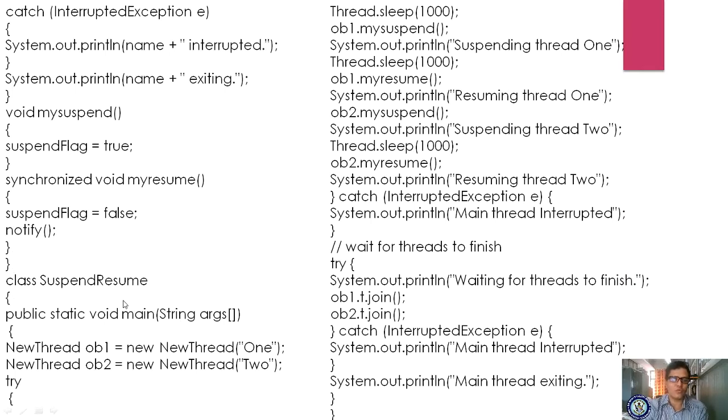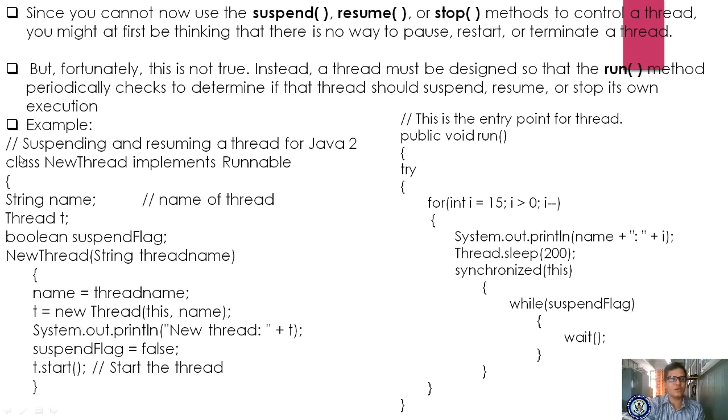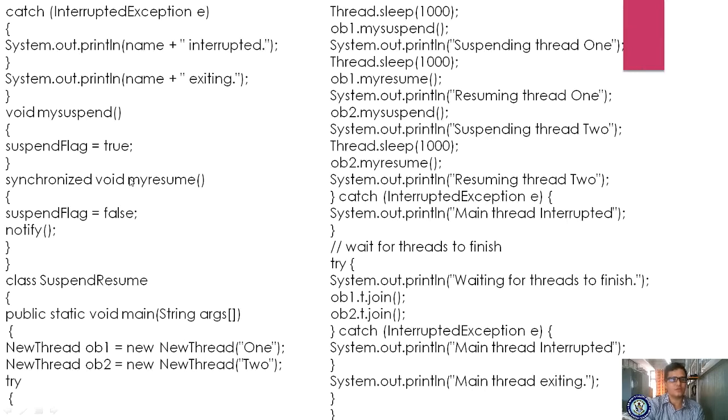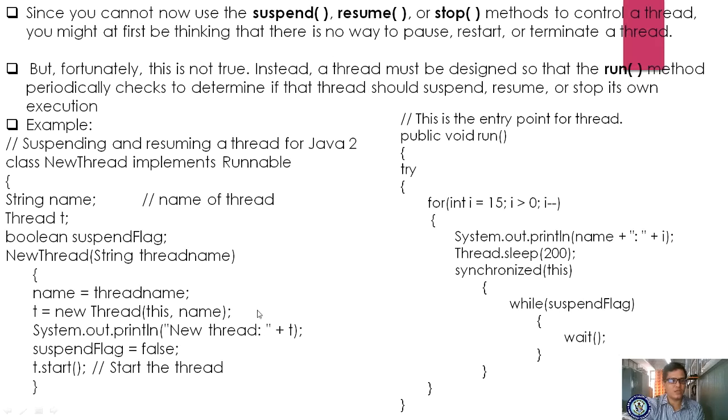We are writing one more class. What is the name of the class? SuspendResume. Now the name of the class is SuspendResume. It consists of a main method, and in the main method you are creating an object of this NewThread class. Okay, so what is the object of NewThread? Object 1. You are supplying this parameter as 1. Automatically the 1 comes here. The constructor is initialized. In the name it takes 1.